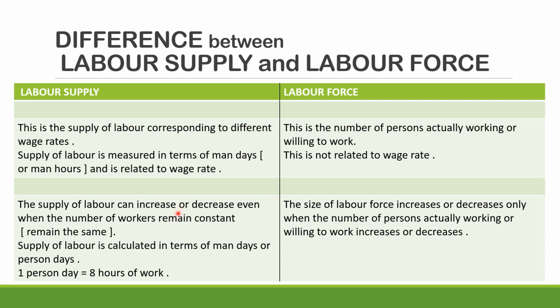Now please tell me, how is this possible that the number of workers remains constant and your supply of labor can increase or decrease? I told you in the first slide, if you increase the wage rate, or even if you don't increase it, maybe the worker is ready to work for a double shift. He is offering his services for the double shift. So at the prevailing wage rate the labor supply will increase. You will tell him the wage rate for 8 hours and he may offer his services for 16 hours.